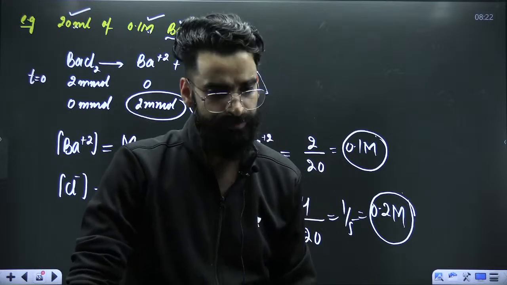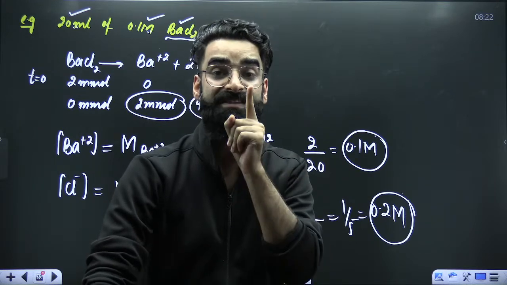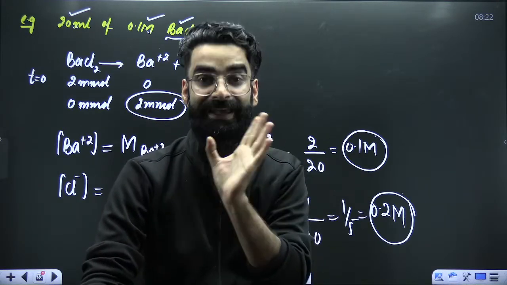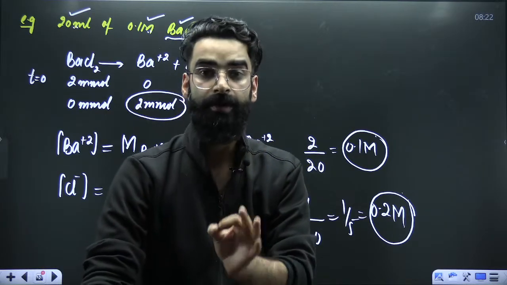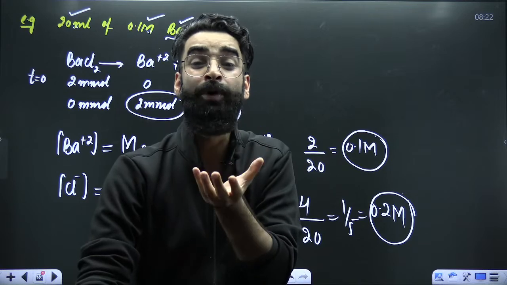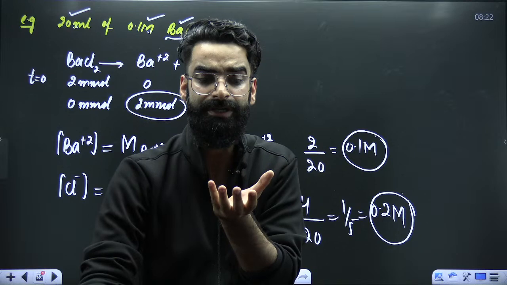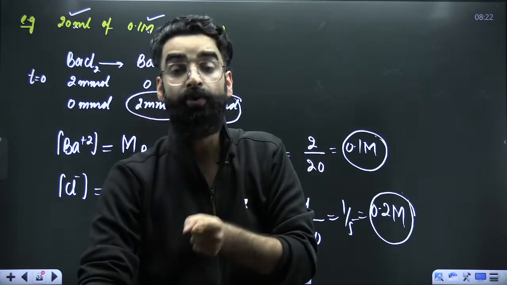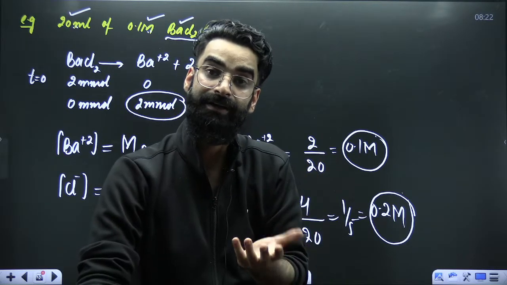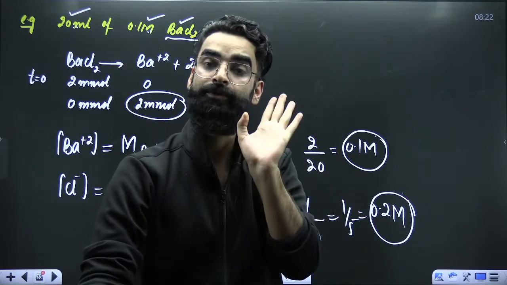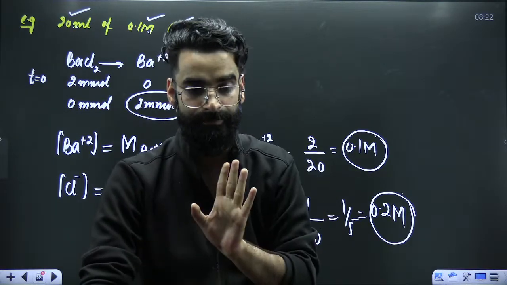Right? Simple. So do remember one simple thing. Whenever you are supposed to calculate the molarity of ions in the final solution, what exactly you have to do? First, you have to calculate millimoles of that ion in the solution. Once you get the millimoles of that ion in the solution, divide those millimoles by the total volume in ml. Done. Right? You have got one more way to solve it as well. Calculate the moles of ion in the solution and divide the moles of ion by total volume in liters. Right?